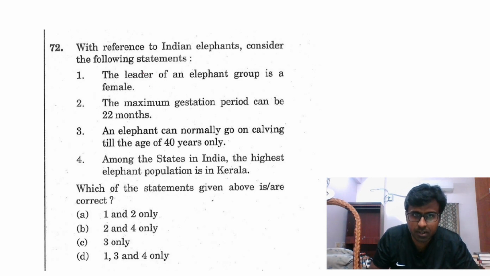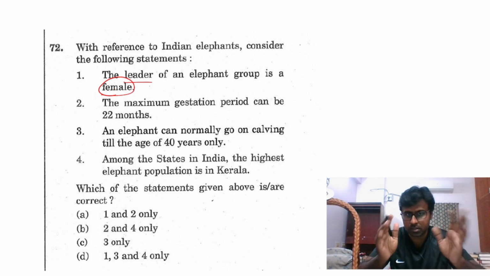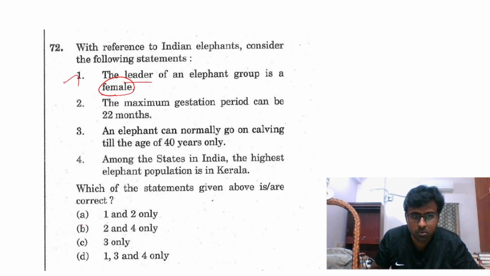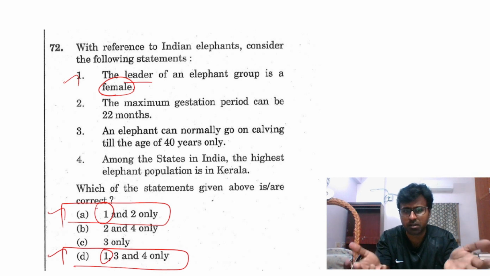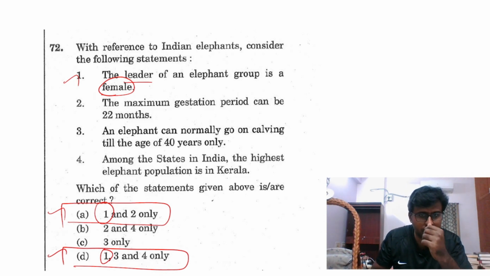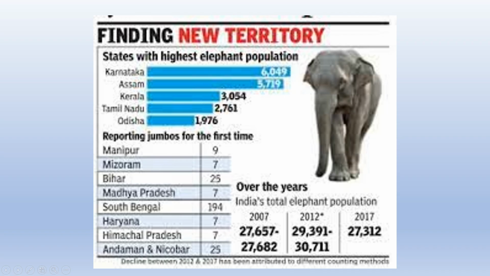Again, this is also a little tough for me. Leader, this I know. In every movie you would know, the leader of an elephant group is a female. And this I knew. So I will narrow it down to these two things, because this is true, I know. With whatever information I have, I can only do that. Other things I am not sure. I will have a very hard time solving this question. But they say Kerala is not the answer, so 4 is not the answer, so A is the answer. But it is a very tough question for me to solve, because I know only one.